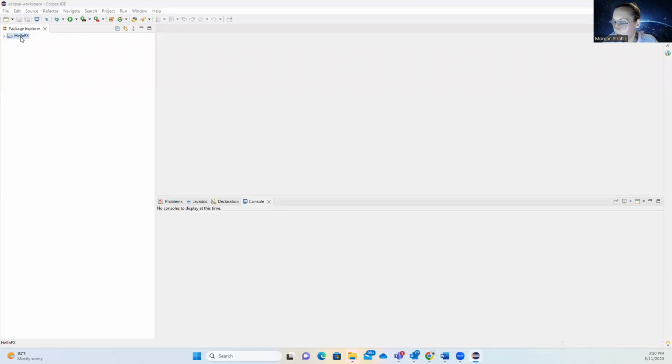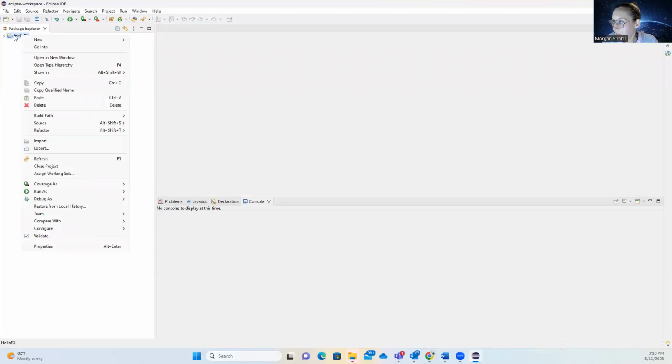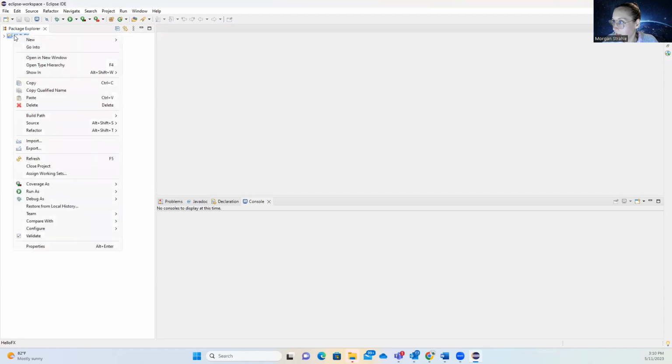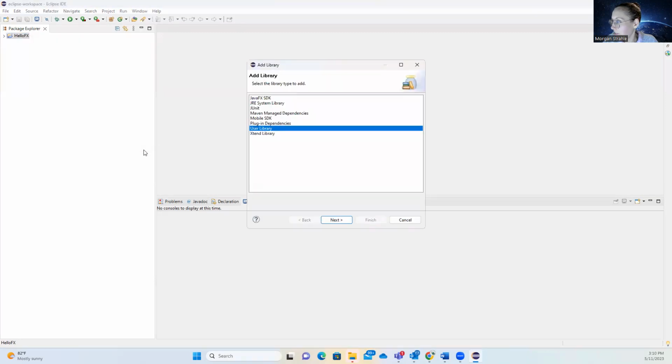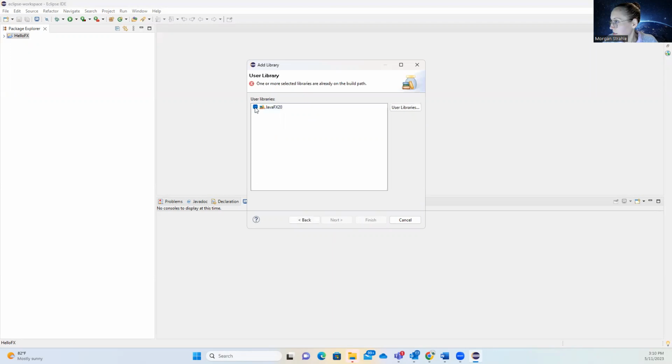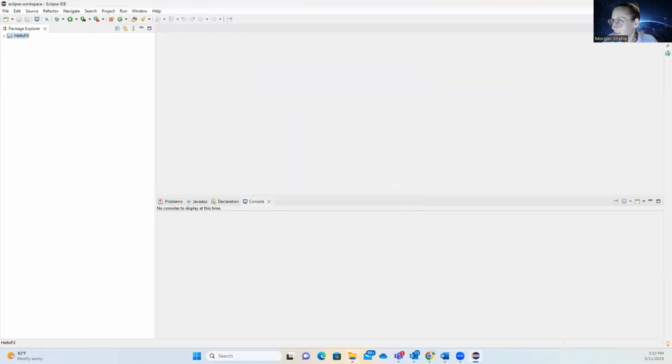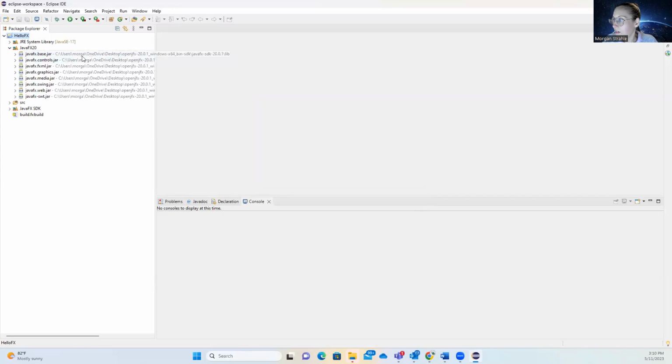All right, so now we need to add the user library. So we're going to right click on our project, build path, add libraries, user library. Next, select the one that you have, and then you should have finish here. Mine is already in the build path. All right. So you can see all your jar files.